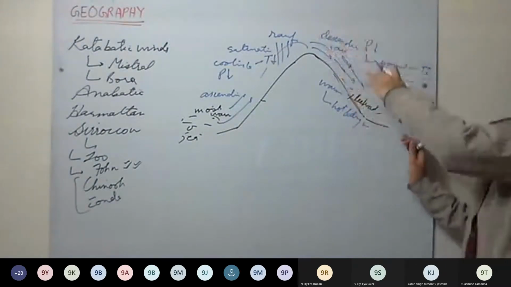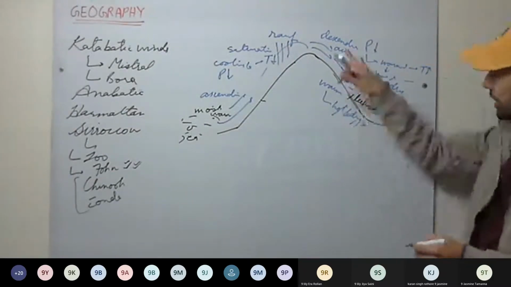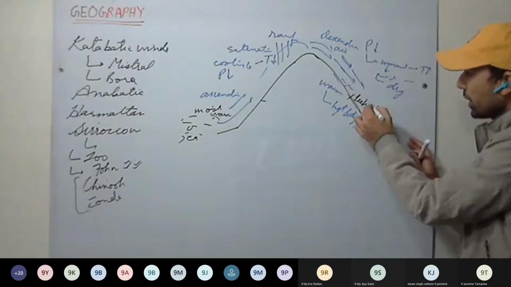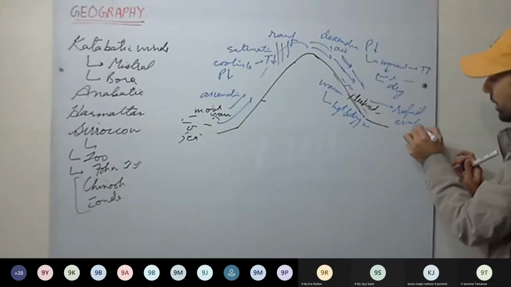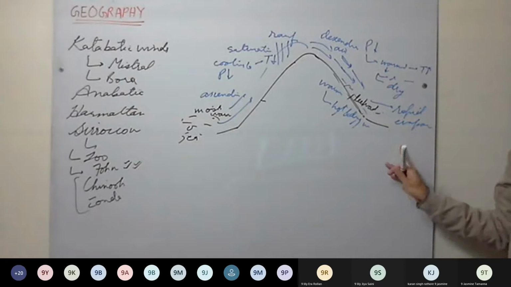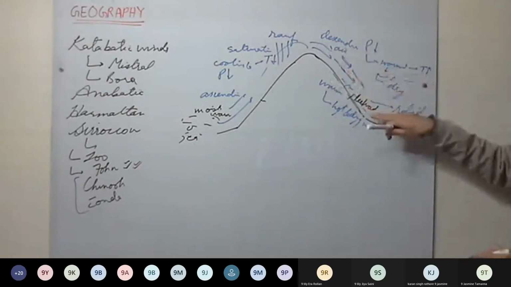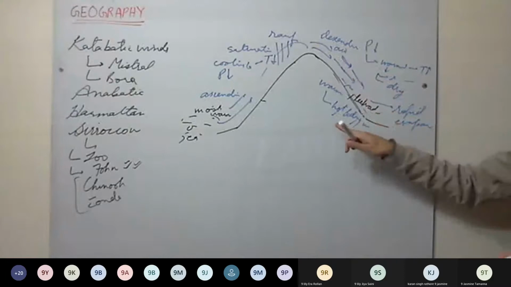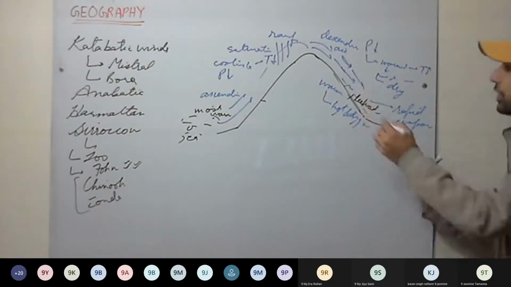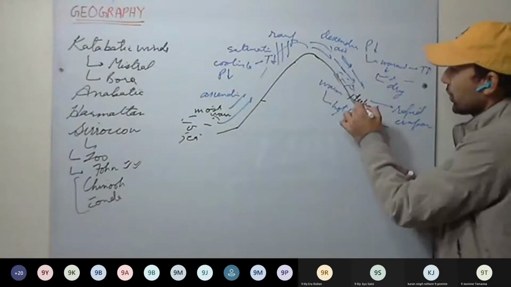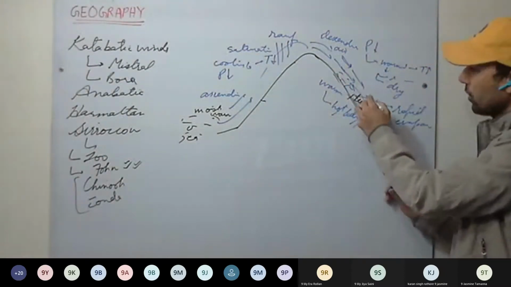So on this side, which kind of air is descending? Hot and dry winds. Because hot and dry winds are descending, here rapid evaporation will take place. Understood this one? So hot and dry winds are flowing on the leeward side, and rapid evaporation will take place. So if there is snow this side, what will happen? Snow will melt. Snow will melt down.